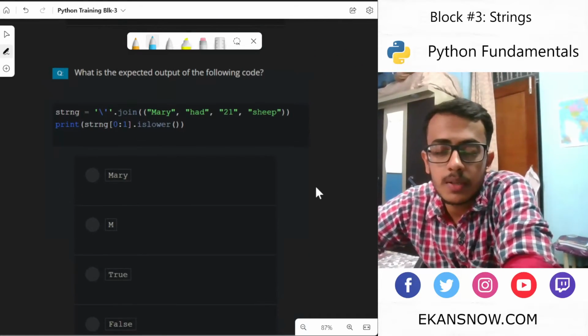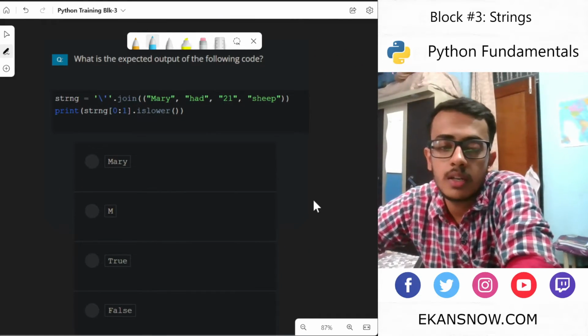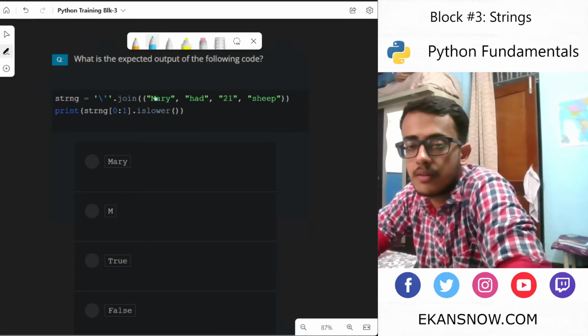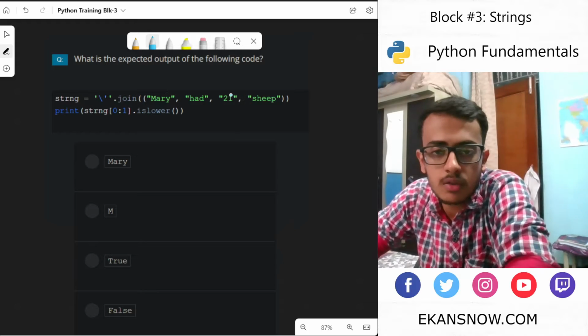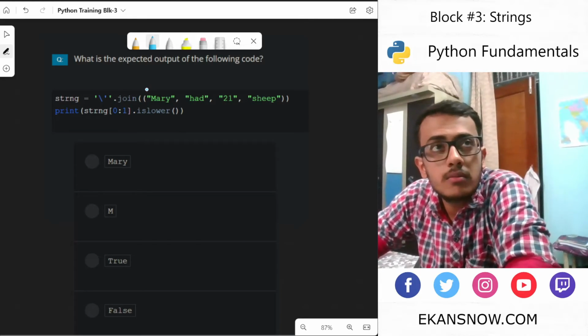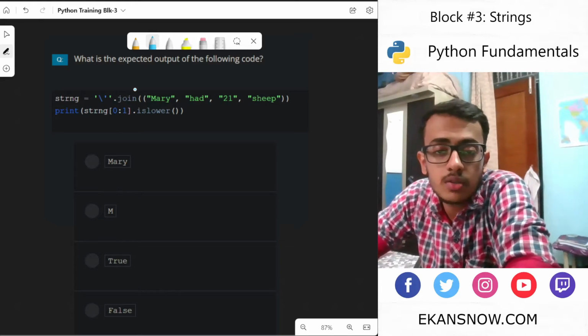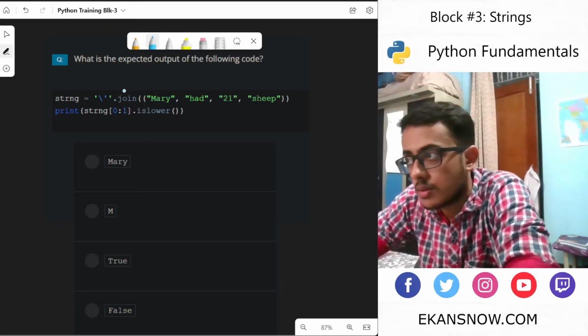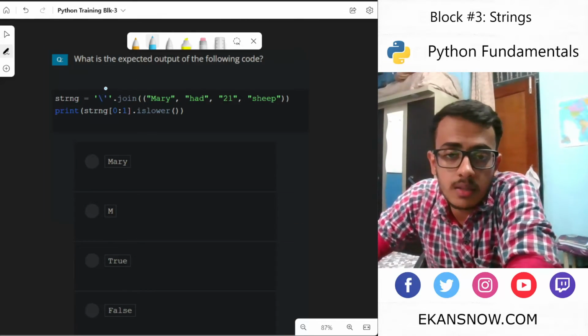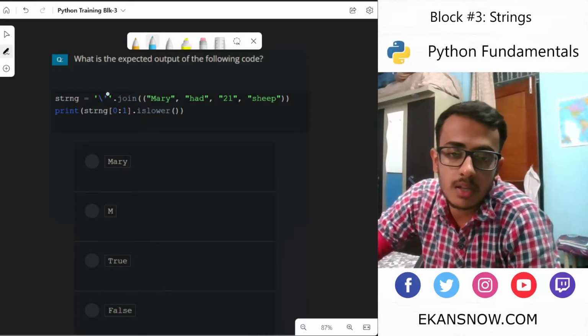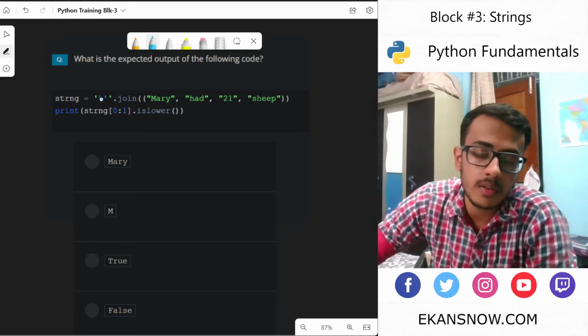What is the expected output of the following code? Here they already have split values. I mean they have many values, and they are trying to use the join function or method. If you're trying to join these things with a single quote, this is the way of representing it.